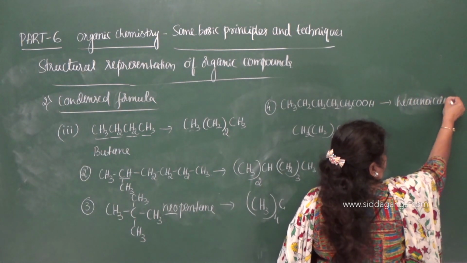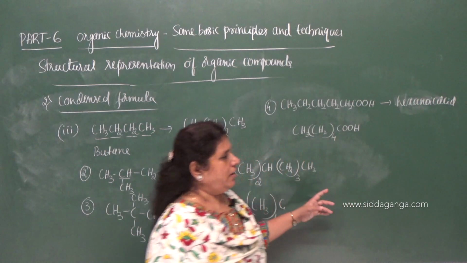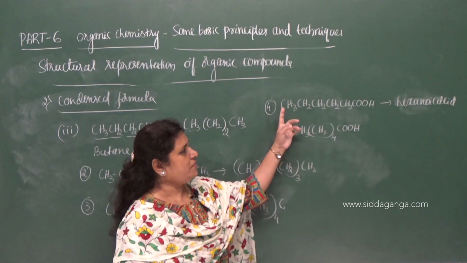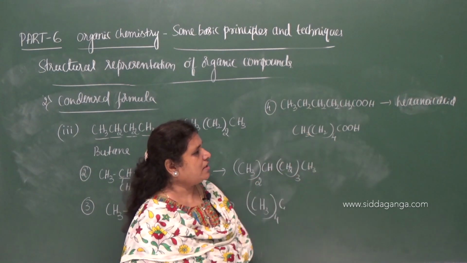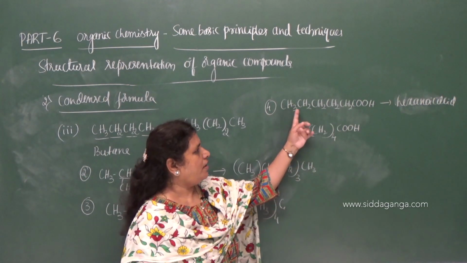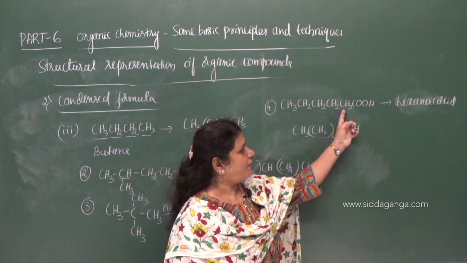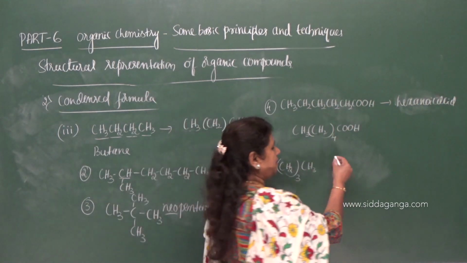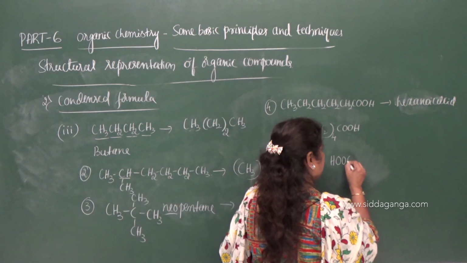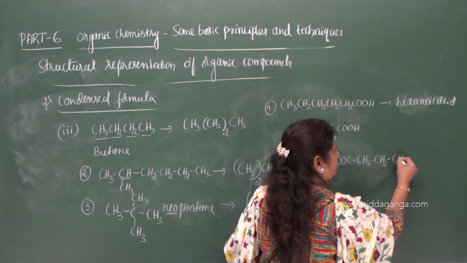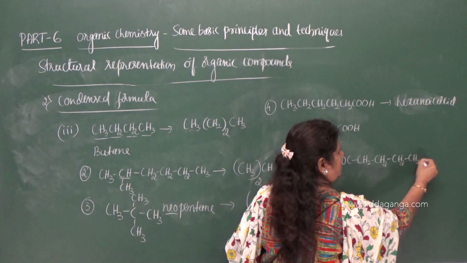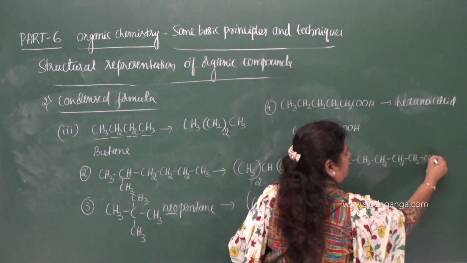Here, instead of CH3, if we have COOH, then it will be adipic acid. Now this is hexanoic acid, 1, 2, 3, 4, 5, 6. Adipic acid is this: COOH, CH2, CH2, COOH.